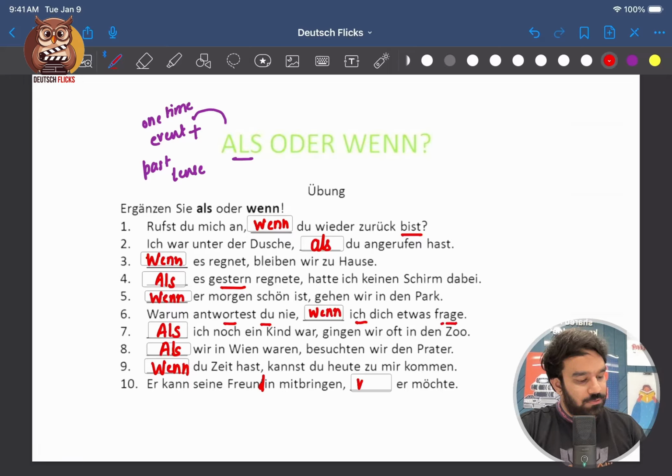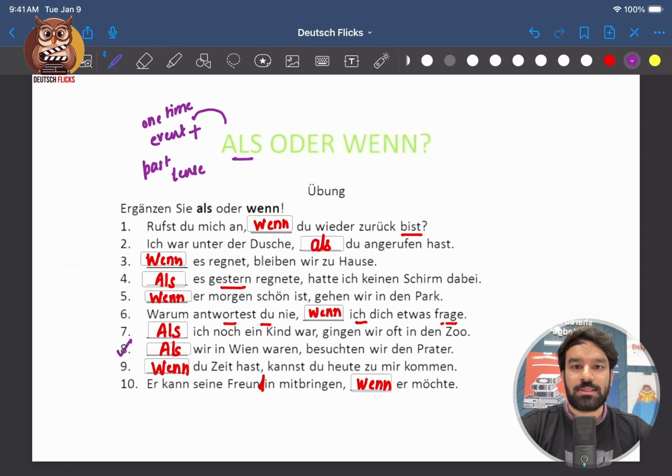Let's take eight, where we filled als. When we were in Vienna, we visited Prater, this tourist attraction. Now if I want to use when here, what I have to do is I have to remove als and fill here immer wenn. But the meaning will change entirely.